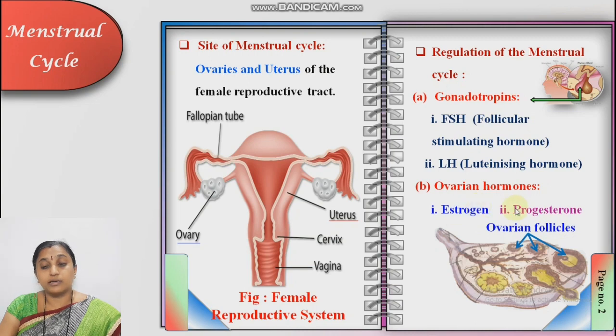These ovarian follicles secrete the estrogen and progesterone. One more interesting note about progesterone: it is known as the gestation hormone, the pregnancy hormone. Why is it known as the gestation hormone or the pregnancy hormone? Because it maintains pregnancy. It plays an important role during pregnancy. We will study the role of progesterone in the next slide.